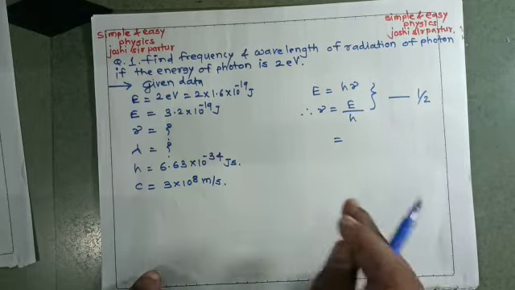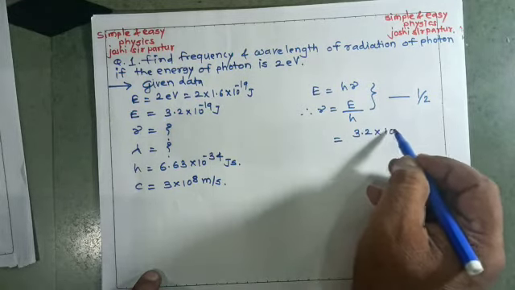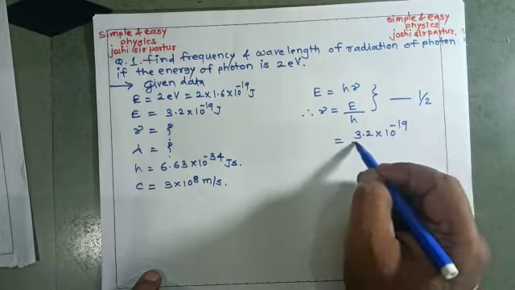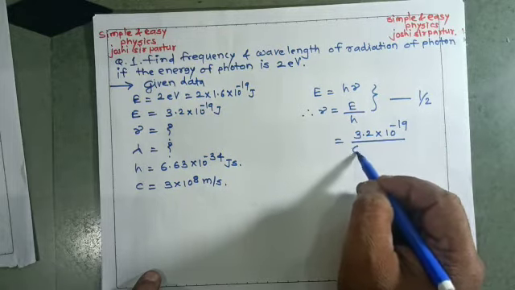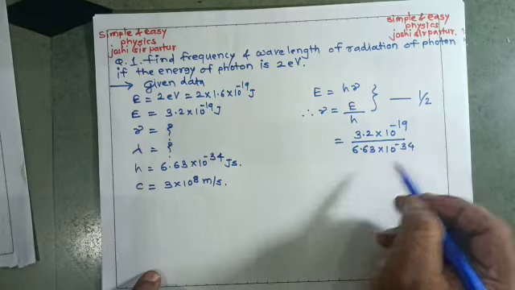So if we substitute the values, that is 3.2 into 10 to the power minus 19 upon 6.63 into 10 to the power minus 34.